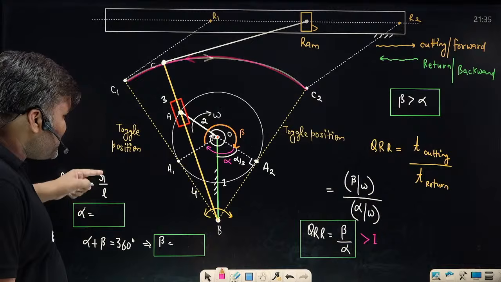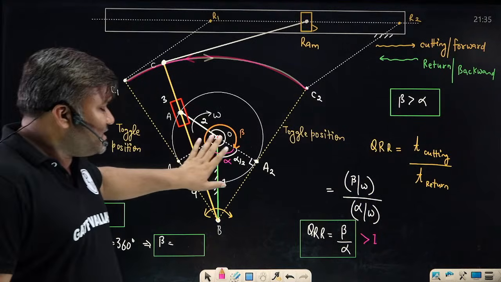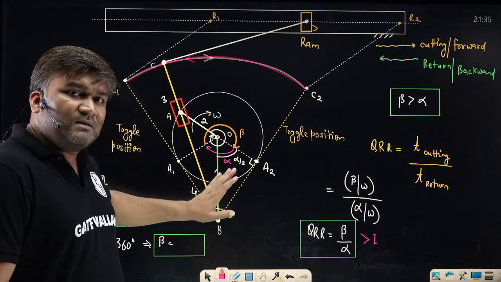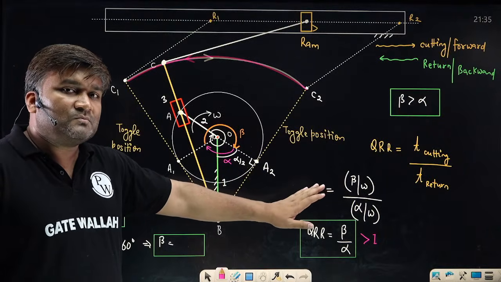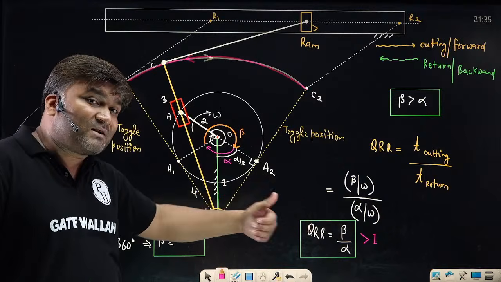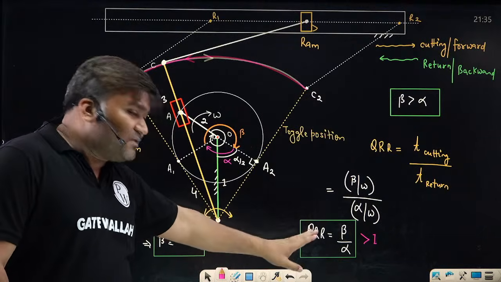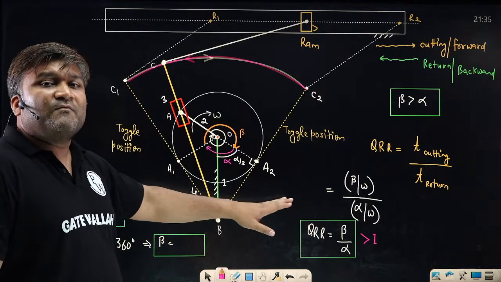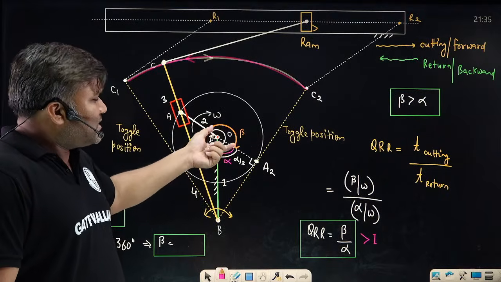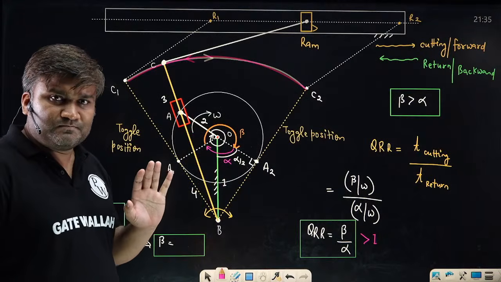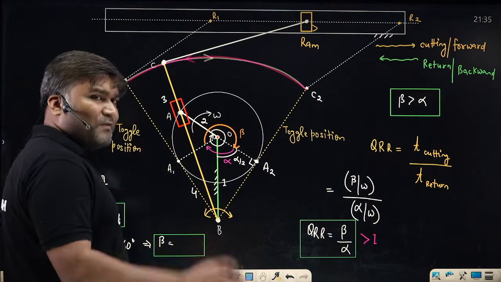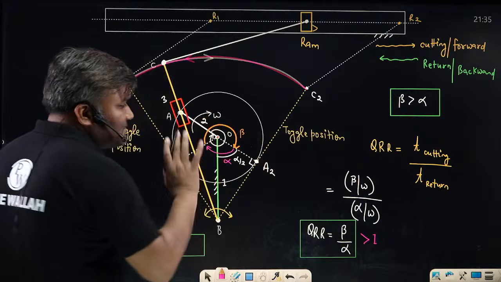Any of the dimension they will miss. So they will either give the dimensions and they will ask you calculate what is the quick return ratio, or they can ask the reverse question. They will give the quick return ratio and they will ask, find out what is the missing dimension, radius r or L. They will miss any of these things. Clear hai baat? So first question they will ask like this.